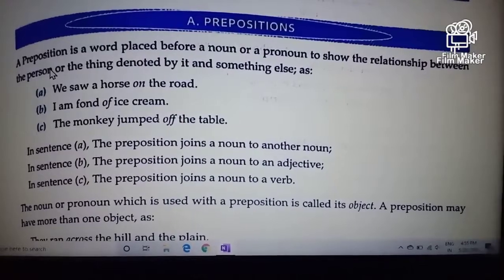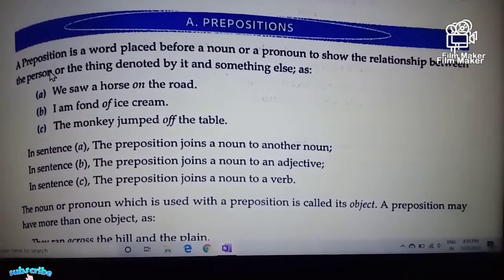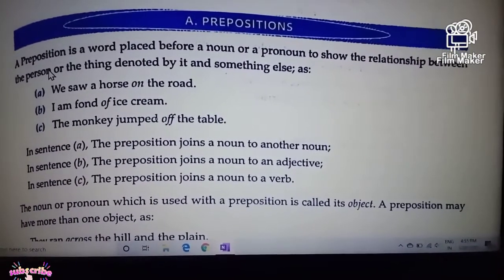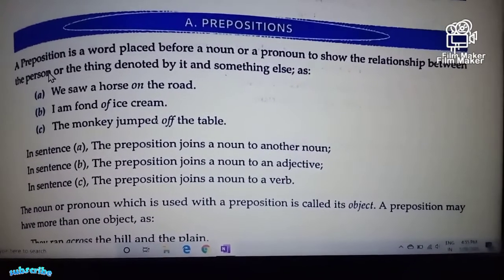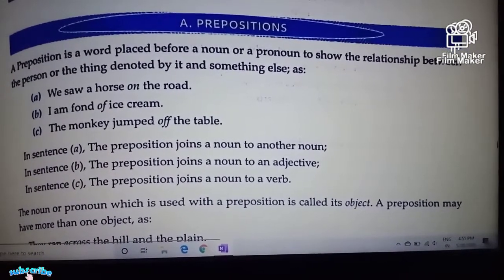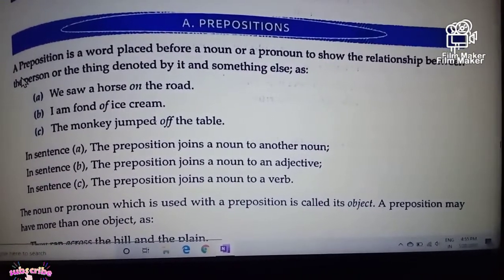Discuss the usages and the basic use of prepositions. So at the end of this we will have those ideas. Before moving on, take a look at the